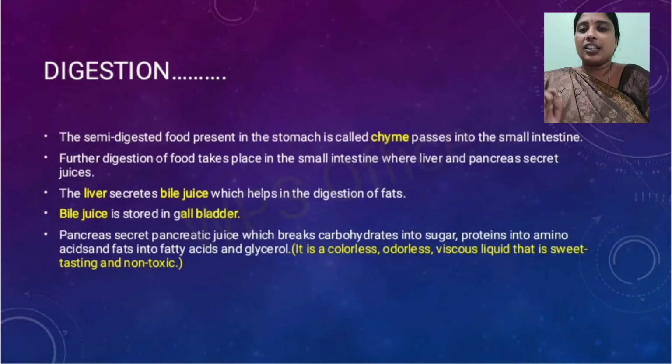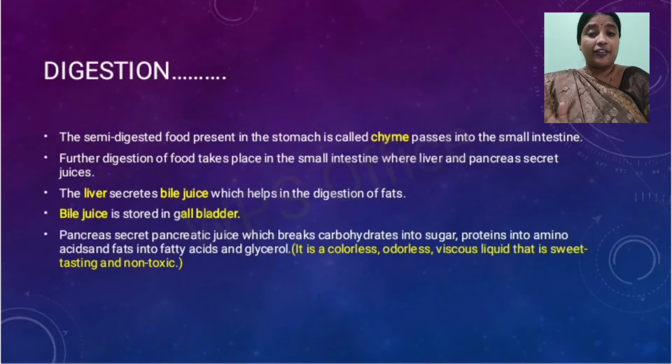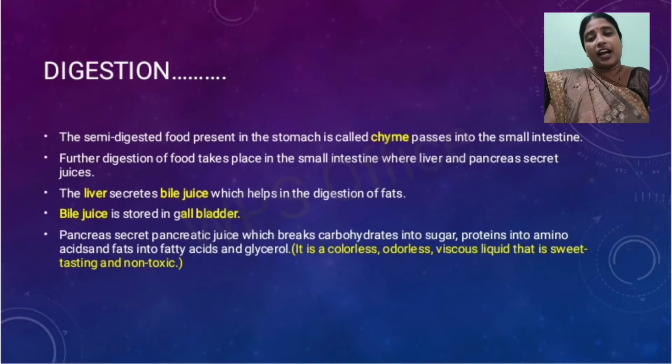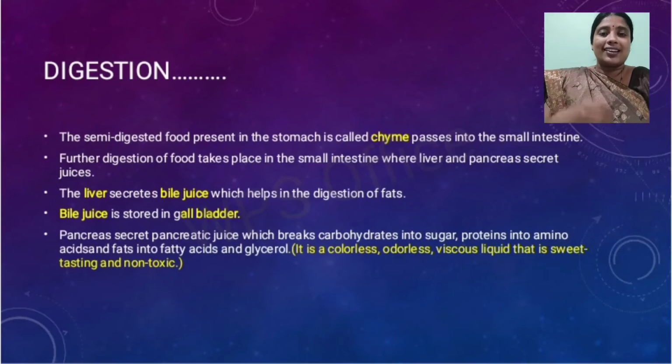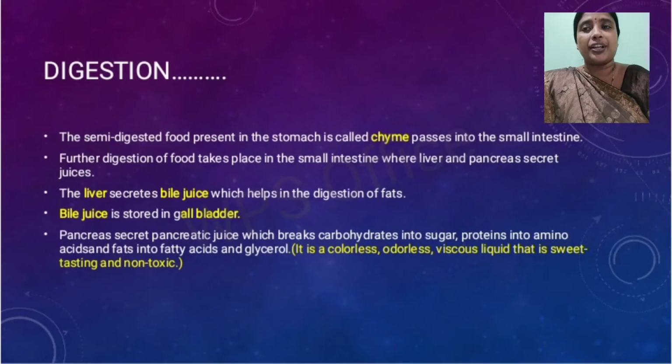Okay, so after all this, let us see what happens next. After ingestion and digestion, once the food is digested, all the important or essential nutrients need to be absorbed. So the next important process of nutrition in humans is absorption.